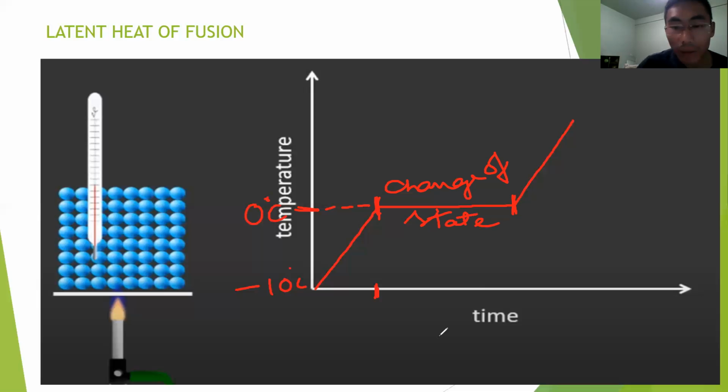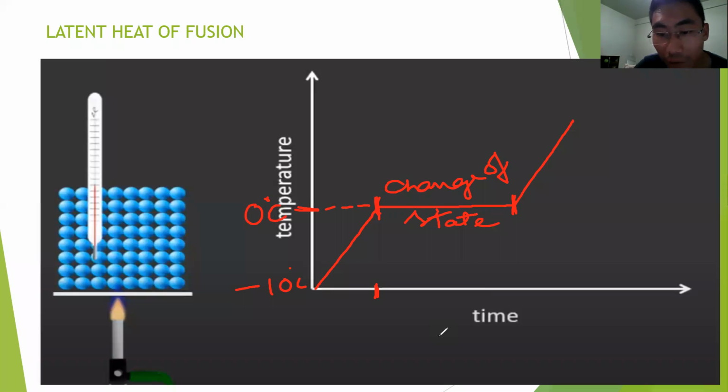Now here, since you have the change of state, you will have both solid and liquid at the same temperature, that is 0 degrees Celsius, right? Okay, because let's say, for example,